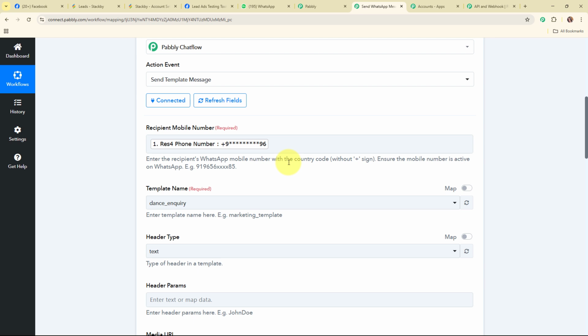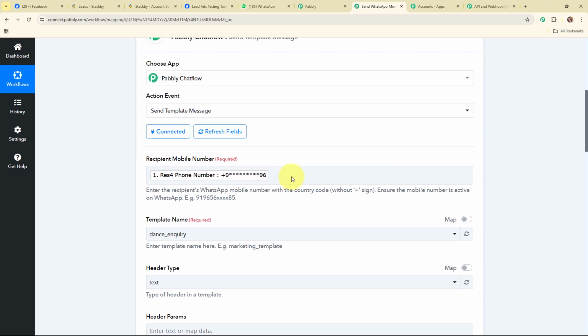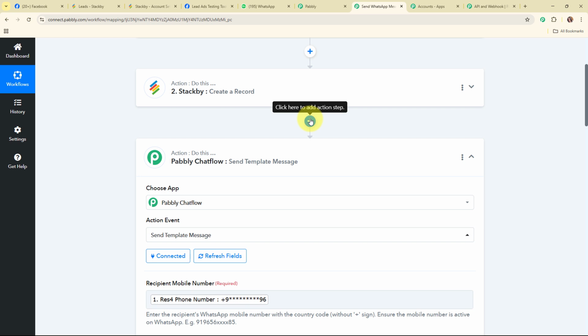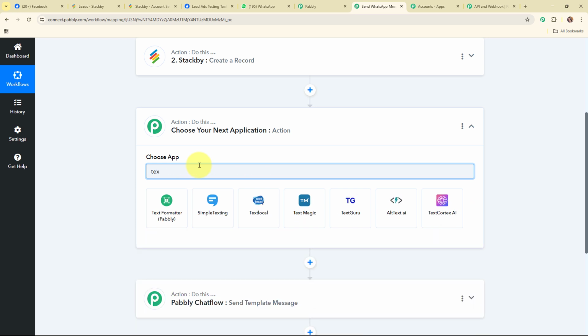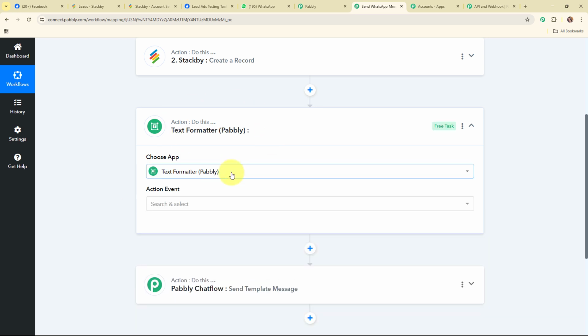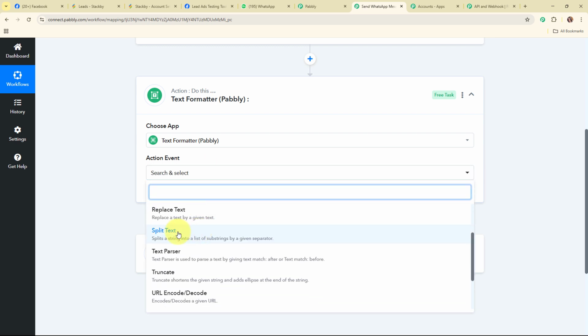Now to extract this plus sign from this phone number, what we are going to do is add another action step over here before this action step. In this action step, we are going to use a feature by Pabbly, that is Text Formatter by Pabbly. And in this particular action step, I'm going to select my action event as split text.